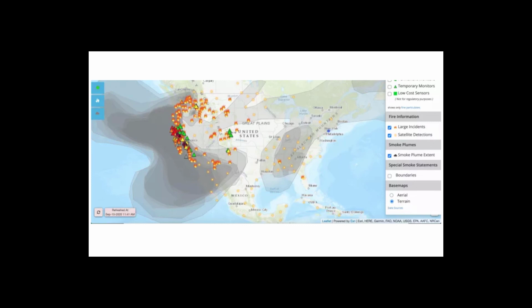Again, you can identify the permanent, temporary, and low-cost sensors on these maps. And if you identify a low-cost sensor, you can even go to the Purple Air site, zoom in, find that sensor, and see what the readings are.